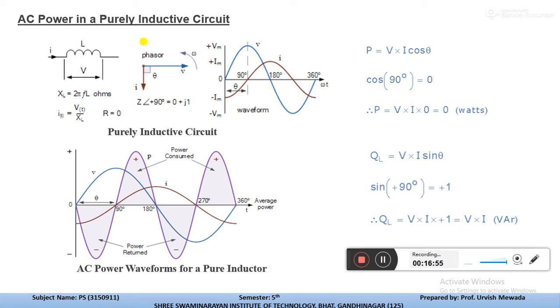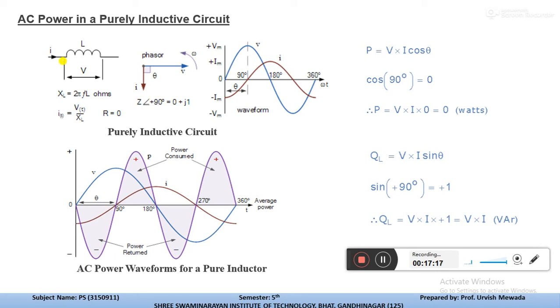When p of t is positive, energy is being stored in the magnetic field, because the inductor has the property that initially it charges with high current, and then after a certain time it gets discharged.